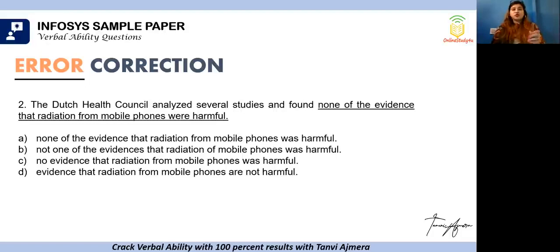Firstly, what we are supposed to say is no evidence. That is very important. Not none of the evidence. No evidence suggested that radiation from mobile phones was harmful. Radiation is uncountable. So we cannot use were, we will be using was. That is the correct answer. So for us, the correct answer will be C.